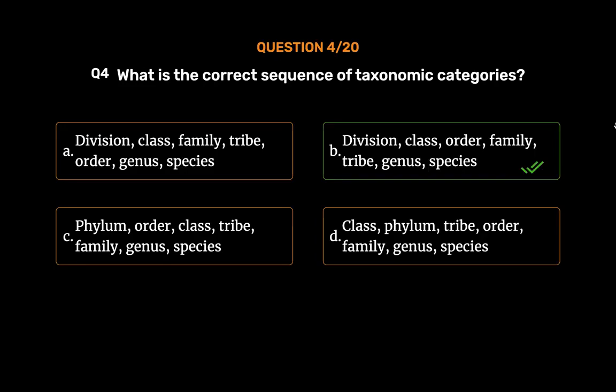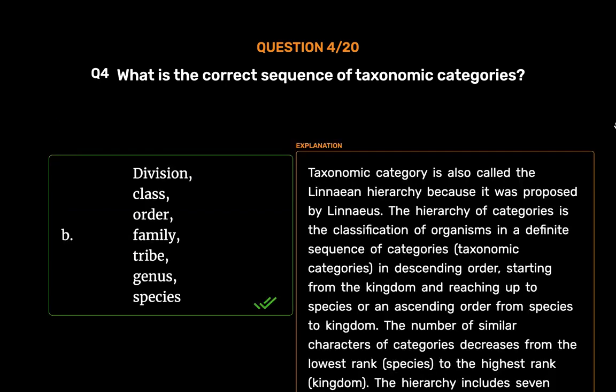Division, class, order, family, tribe, genus, species. Taxonomic category is also called the Linnaean hierarchy because it was proposed by Linnaeus. The hierarchy of categories is the classification of organisms in a definite sequence of categories, taxonomic categories, in descending order, starting from the kingdom and reaching up to species, or an ascending order from species to kingdom.